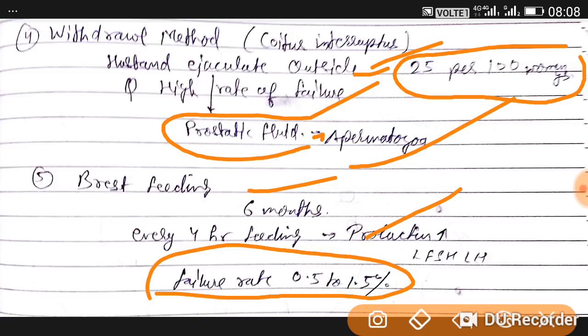But if a lady in lactating age is not feeding her baby, the rate of pregnancy is higher. If she is feeding her baby every 4 hours, then more and more prolactin is released, and that's why the failure rate is less. So this is a very beneficial and good natural way of preventing pregnancy.